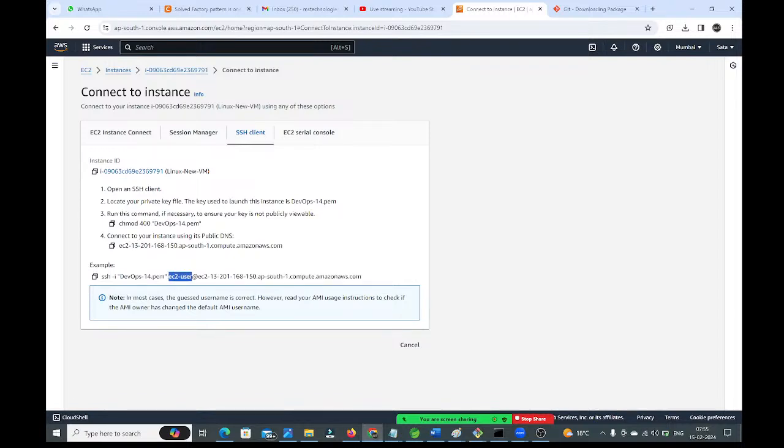We are going to connect by using SSH. For that, we are going to use this PEM key, the key which we have downloaded. By using this PEM key, we are going to connect as EC2-user, who is available in this virtual machine. So this is the SSH command. Copy this SSH command. To run it, the SSH port should be enabled in the security group. Then only you can connect with this SSH command. Where can we see whether the SSH port is enabled or not? Go to the instance, again go to our instance.